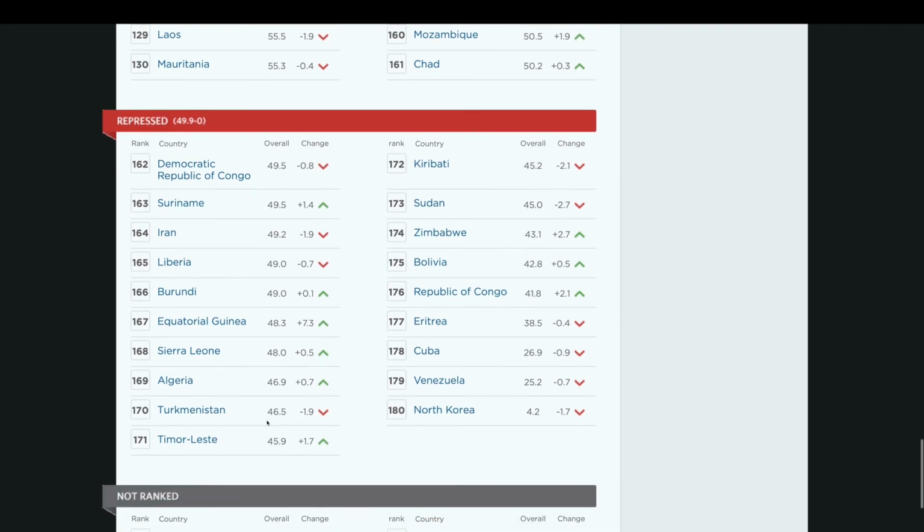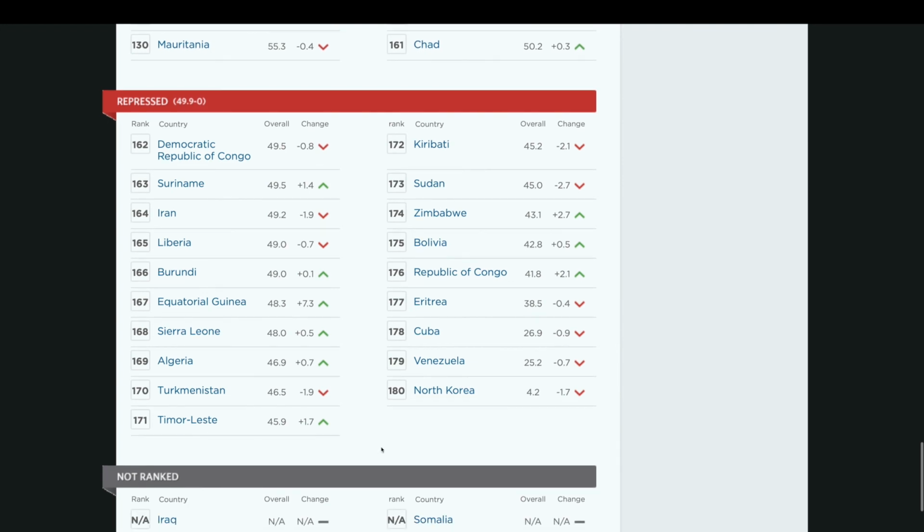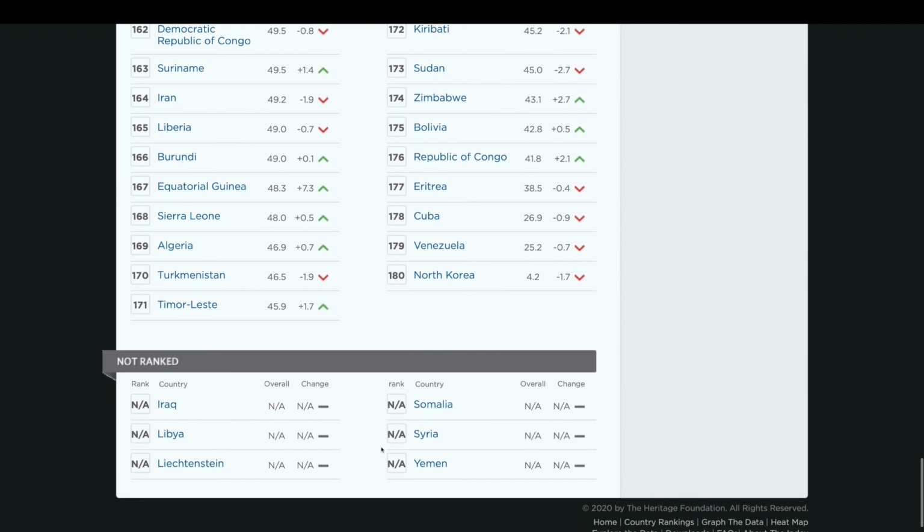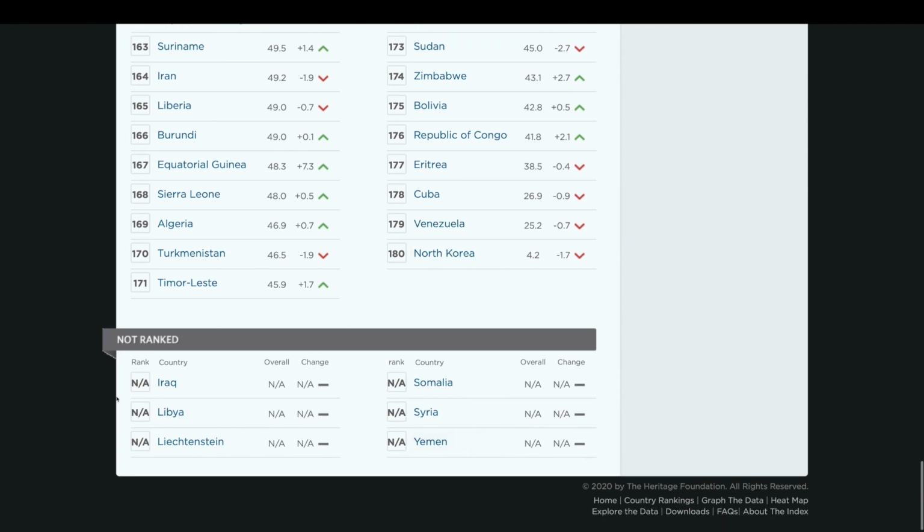You can see that there are even repressed countries, and you can see that most of these are in some state of civil war or have other political and economic problems. The countries at the very bottom are going to be Republic of Congo, Eritrea, Cuba, Venezuela, and North Korea. And then you also see countries that are not ranked. This means that there isn't data available for these countries. It may just be that they don't report the data, or it could be that they're in some state of war where it's not possible to get the data at the moment.